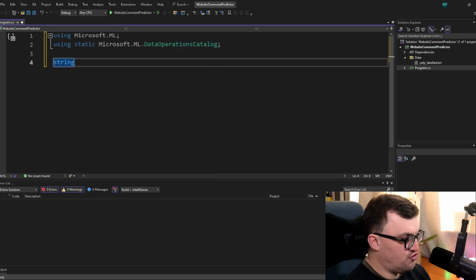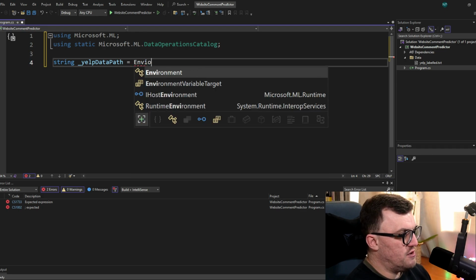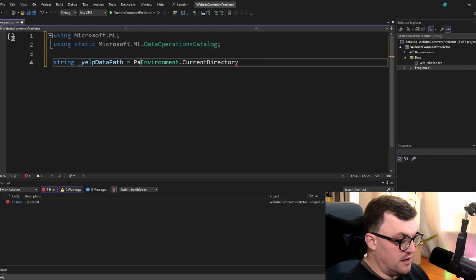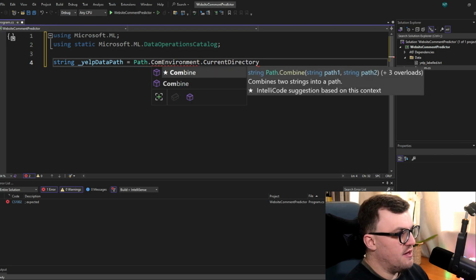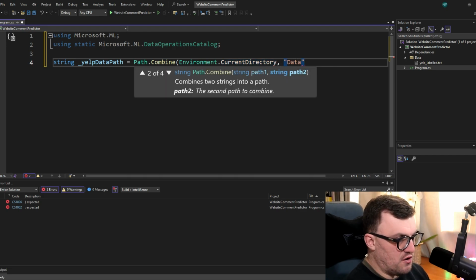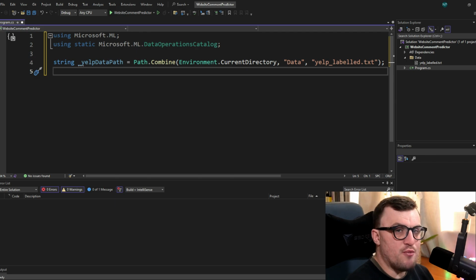So I'm going to create a string property. I'm going to call it Yelp data path. I need to set that to the data folder in this project. So that would be in Environment.CurrentDirectory. So that would be this project's directory, but it's not at the top level, it's in the data folder. So I actually need to do a Path.Combine. So that will allow me to build the path. So I can do that, pass in the current directory as the first part of the path, then it's the data folder, and then finally I can put in the actual name of the file, which is yelp_labelled.txt. So now the project knows where it needs to go when I tell it to read in the data from that text file.